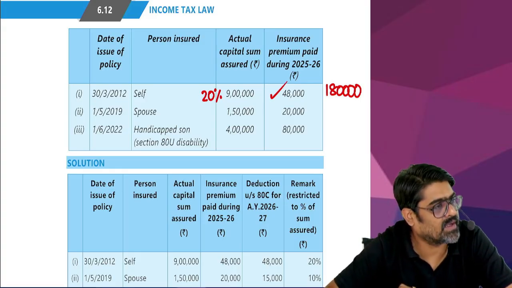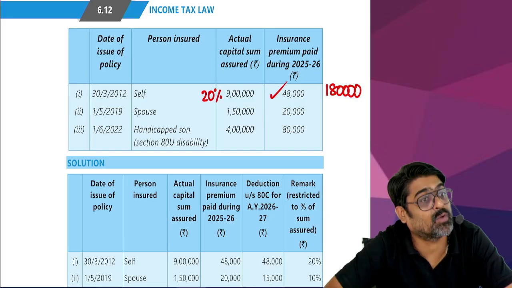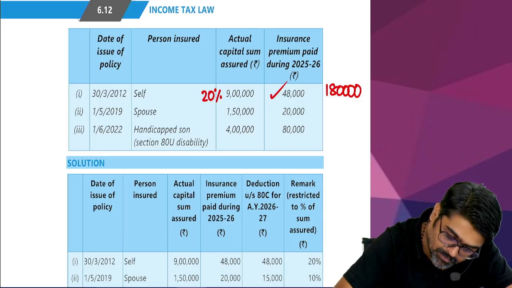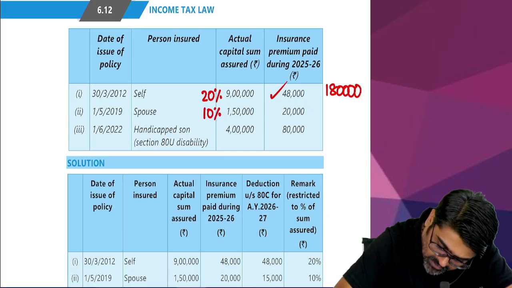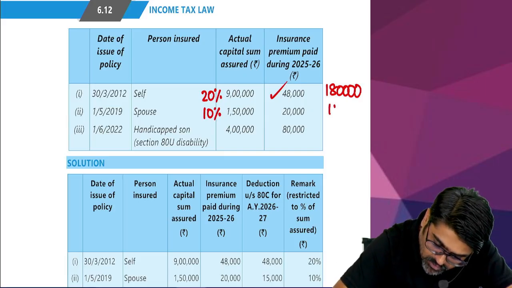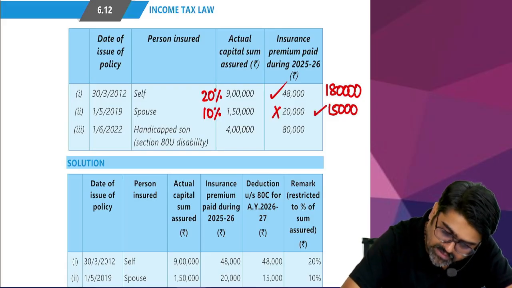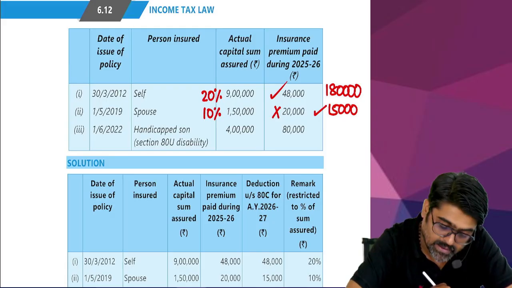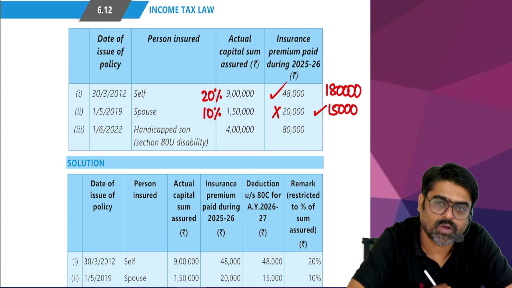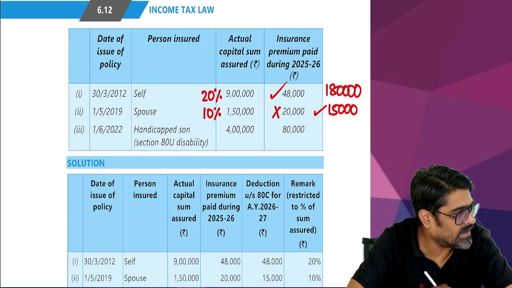And for normal person, if any policy is taken on or after 1st April 2012, how much will be the maximum premium? 10% of 1,50,000 will be how much? So maximum premium you can give 15,000, but how much premium you are giving? So 20,000 will not qualify, 15,000 will qualify. Yes or no? Next one. Can you pay the premium for your son? For your child? Will it qualify for 80C?